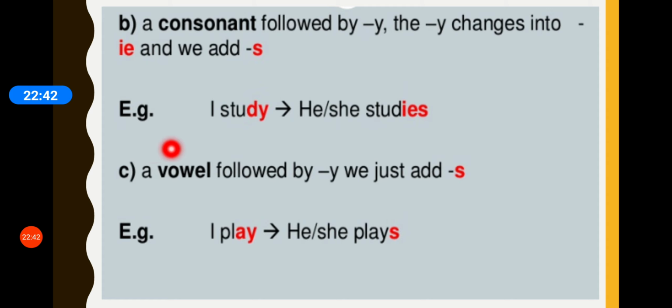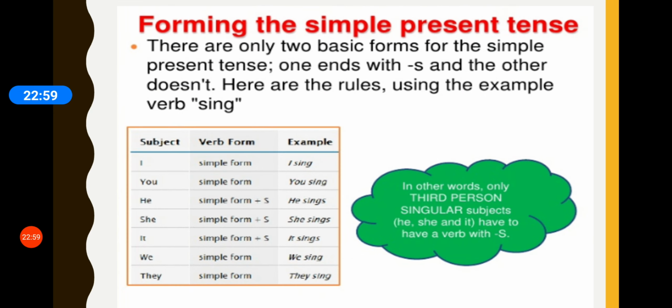Now, if a vowel is followed by Y, then we add just S, like I play. A is a vowel followed by Y, then he or she plays. Then we just have to add S. Right? I hope it is clear.